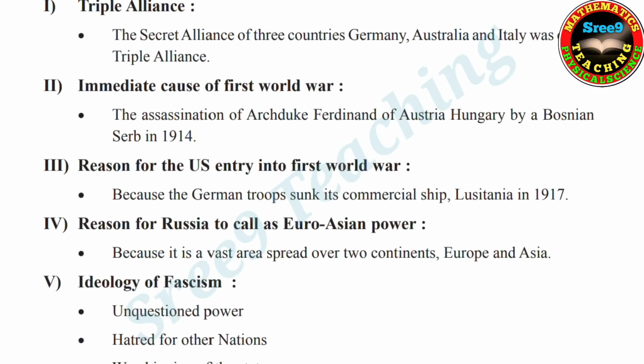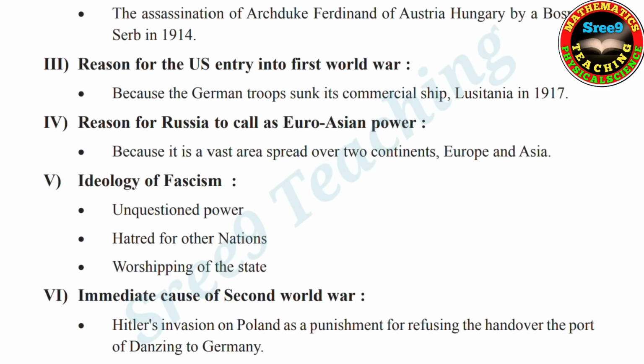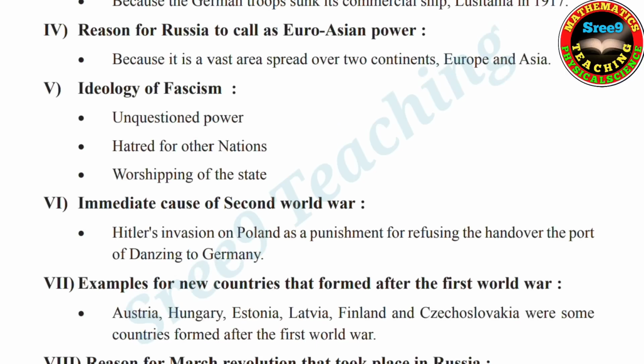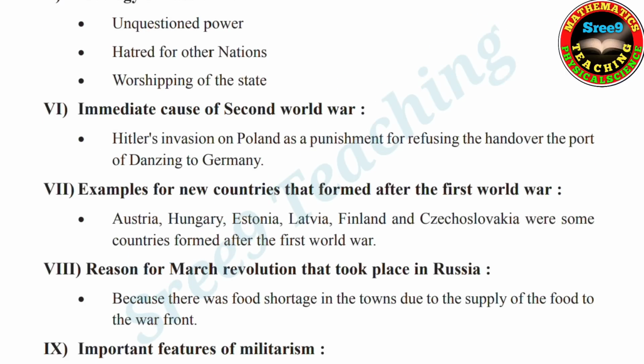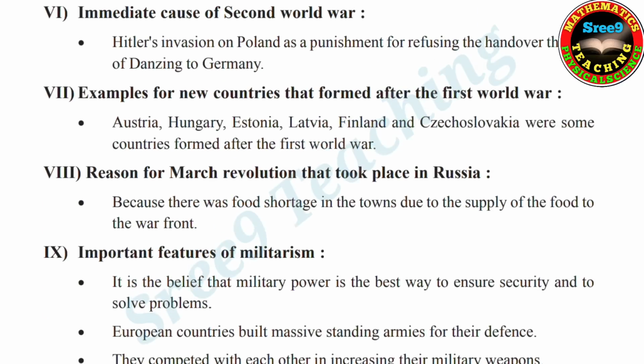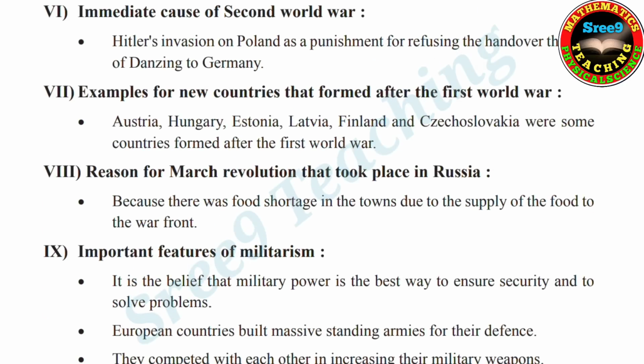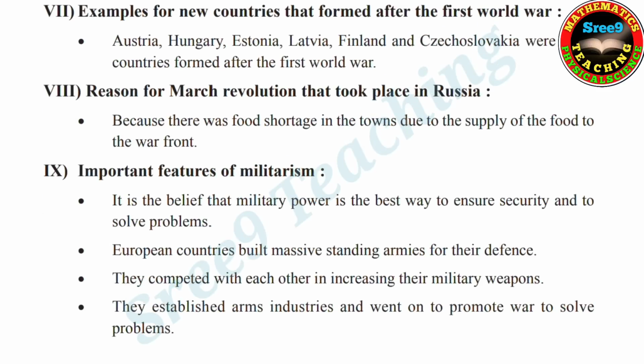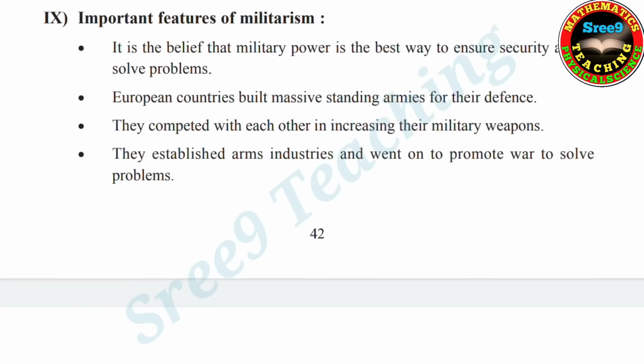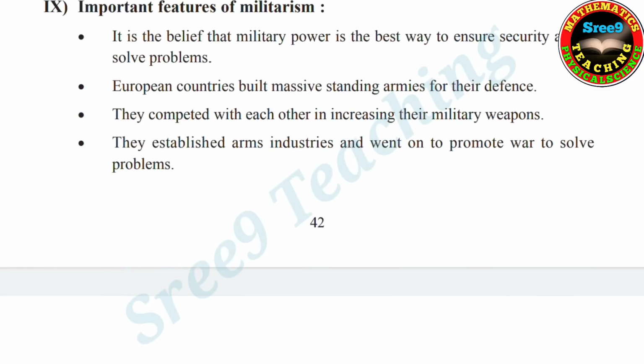Here one sentence is given, but if you want more information, where do you have to read? In the textbook. Okay. Now fourth, reason for Russia to be called a Euro-Asian power. Fifth, ideology of fascism. Fascism is important. Sixth, immediate cause of the Second World War. Seventh, examples of new countries that formed after the First World War. Eighth, reason for the March Revolution that took place in Russia. Ninth, important features of militarism.